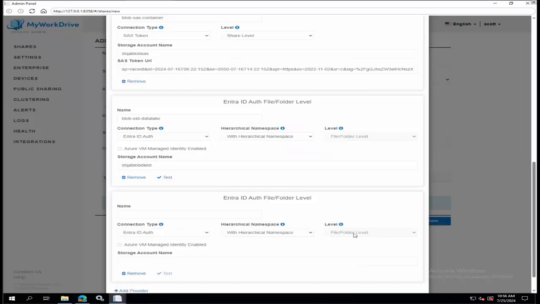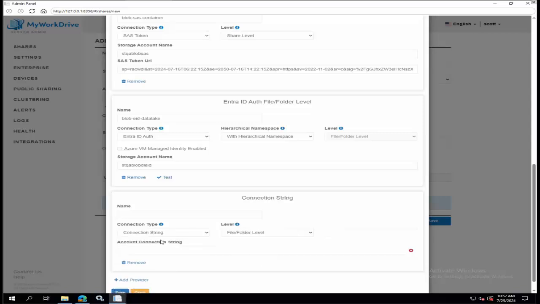And you'll see that the level is defined. If you do not have hierarchical namespace, you're just using it with Entra ID, just that role. Again, you've got to make sure that your users have roles on blob storage. Then it'll be at the share level. If you enable it with hierarchical namespace, then it's file and folder level, and you can use that ACL feature. Now, if you just choose connection string, that's again just file and folder level. Again, it's just a connection string like you saw me do with Azure Files.